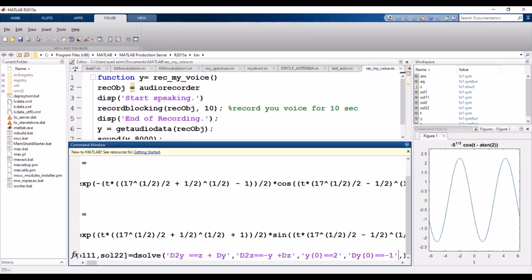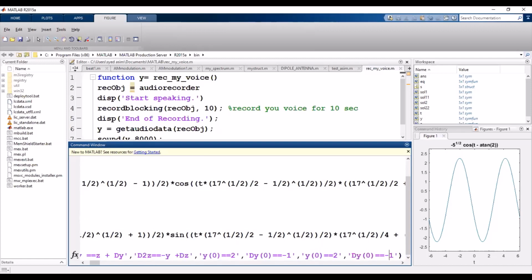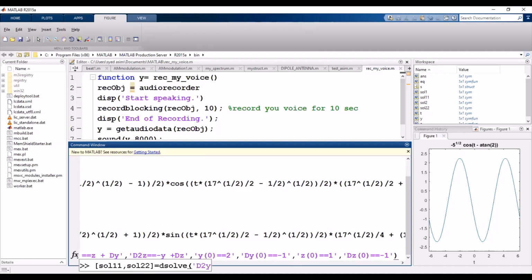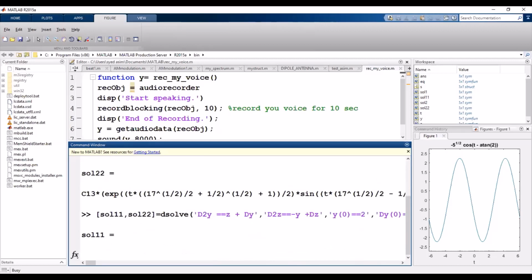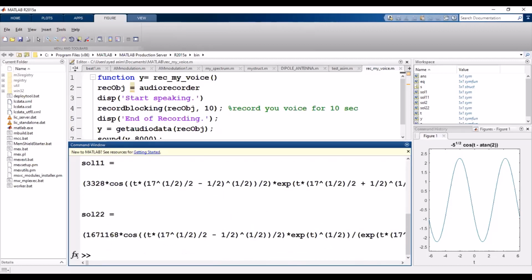Simply copy and paste and make it z, and that's it. Simply press the enter key and find the solution.